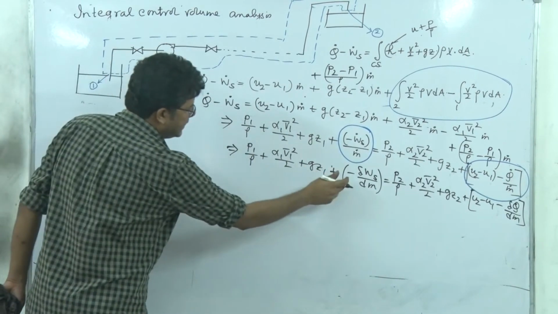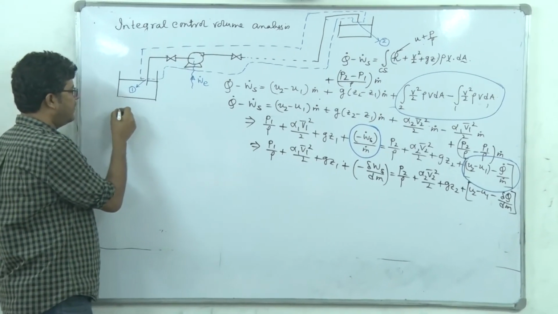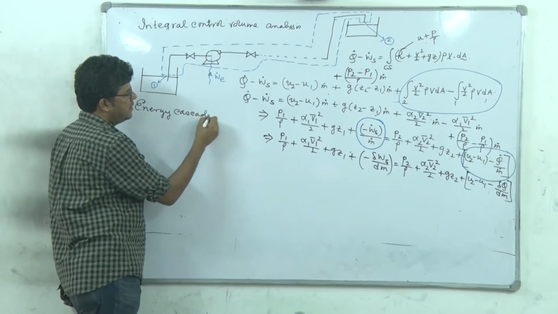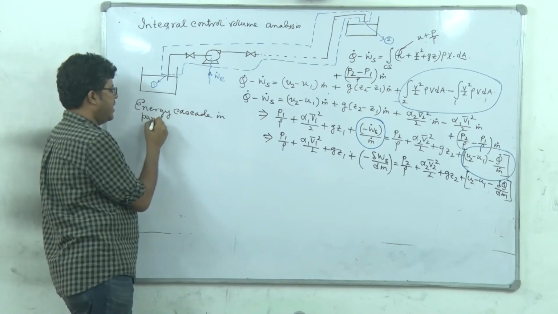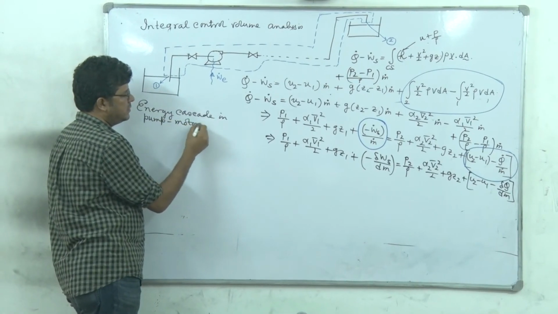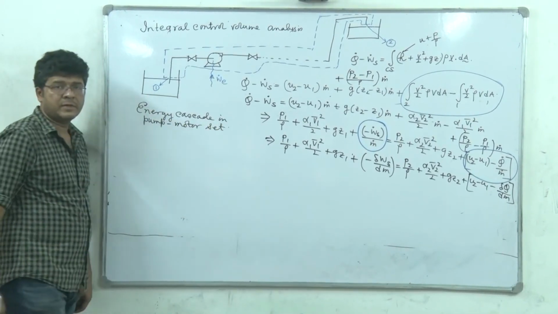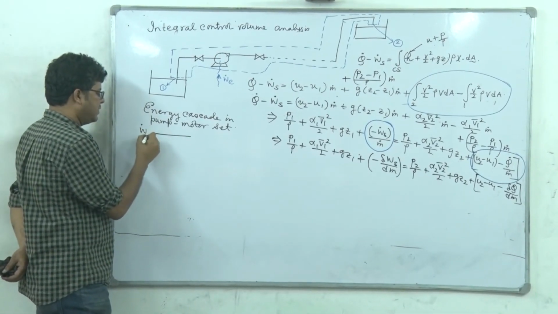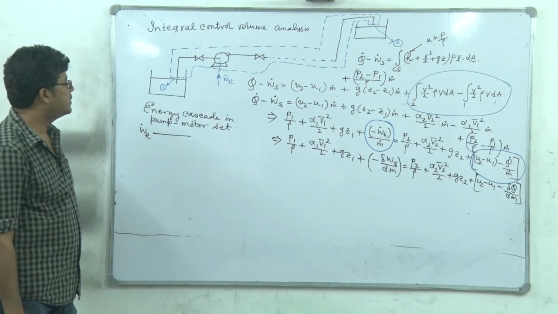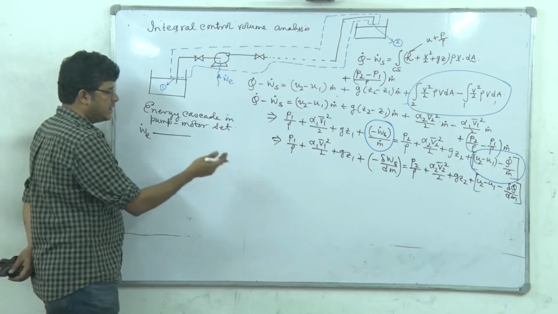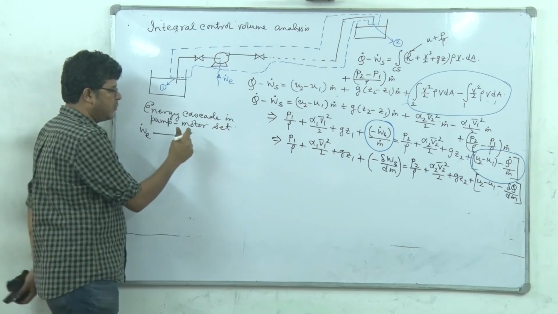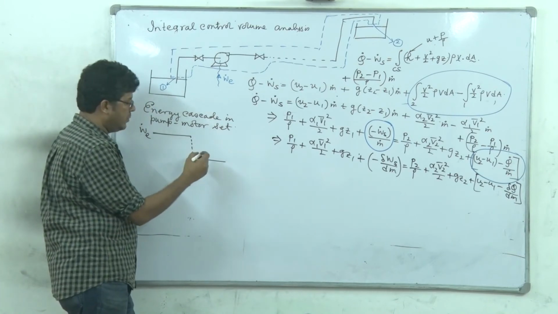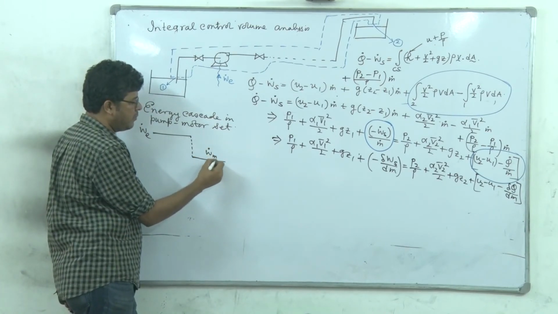So, in order to understand this term, we have to understand the energy cascade in a pump motor set. So you see that in the pump, what we are giving? Electrical energy, W dot E. So at the outlet, this is a pump motor set. Actually, we are giving it to the motor. So there will be a drop. At the motor outlet, we will be getting mechanical energy, W dot M.